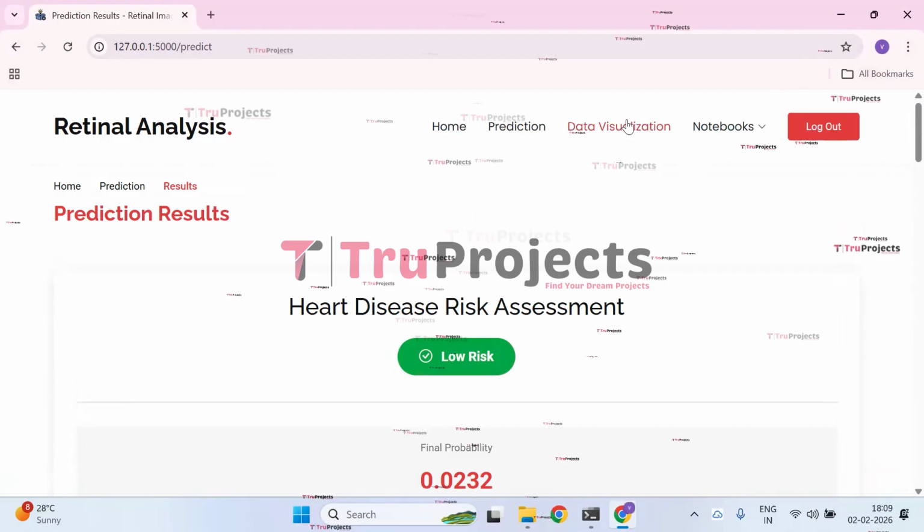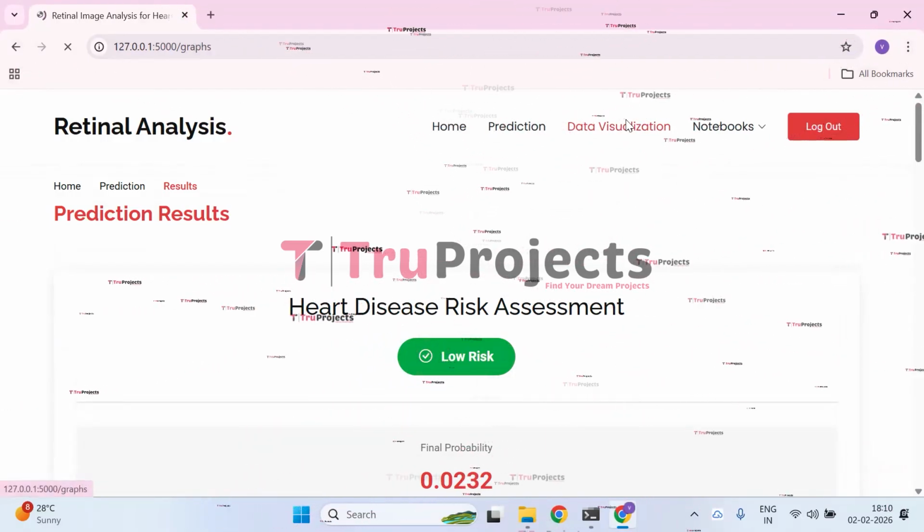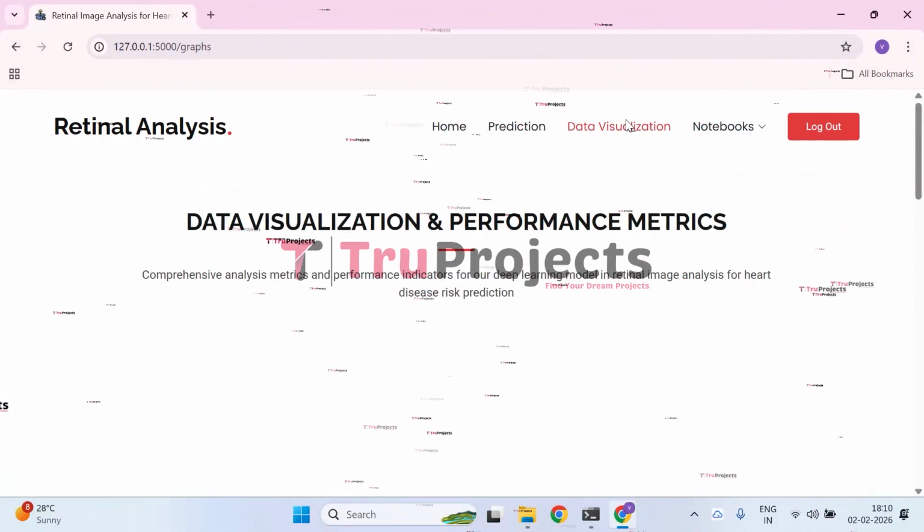Now click on data visualization button so that the graphical representation of the project will be displayed.